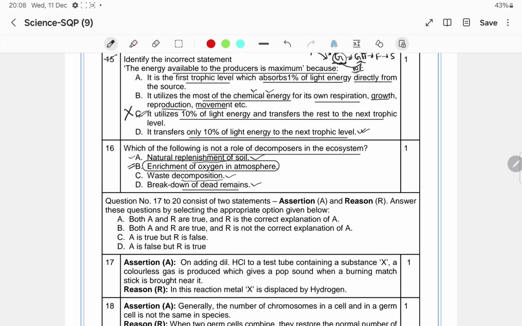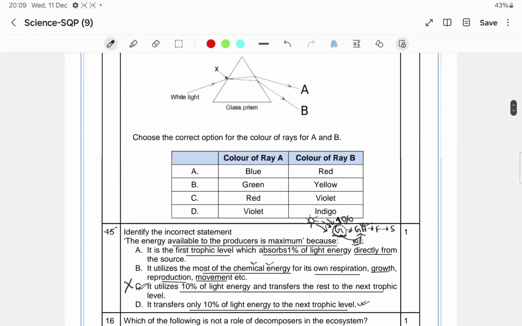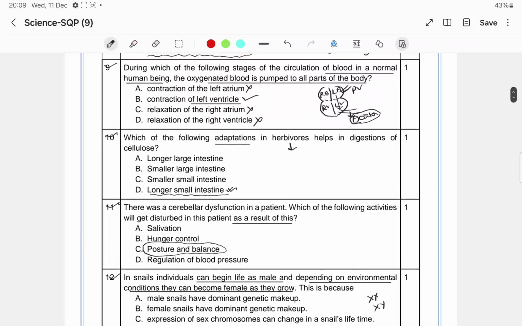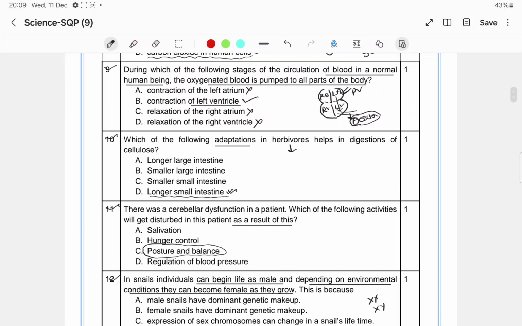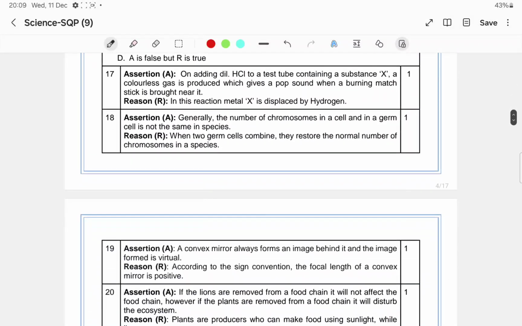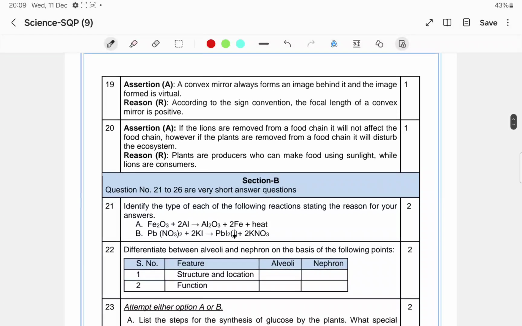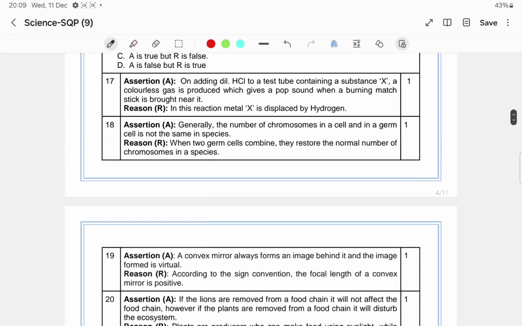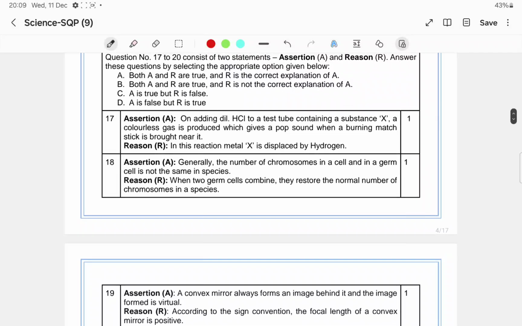So these are the MCQs, and this is how you have to understand the question, and according to that you have to give the answer. Okay, now next move to the assertion reason. What is given there in assertion reason? See, the first assertion reason question, it is given there that generally the number of chromosomes in a cell and